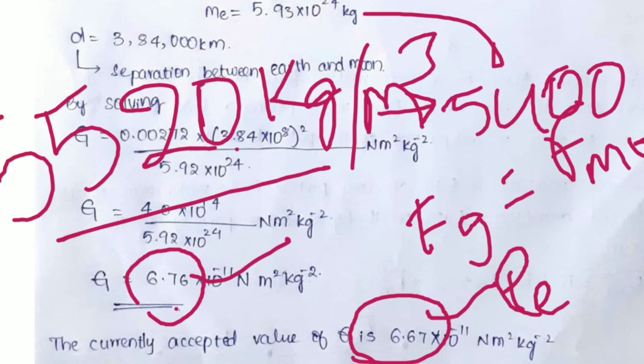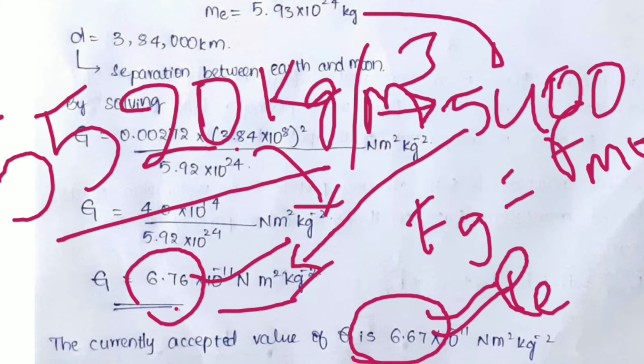This is the actual density of the earth. If you substitute 5400 as the density, you will get this answer. But with the experimental value, we get 6.67 into 10 to the power of minus 11. Nowadays we follow this one.